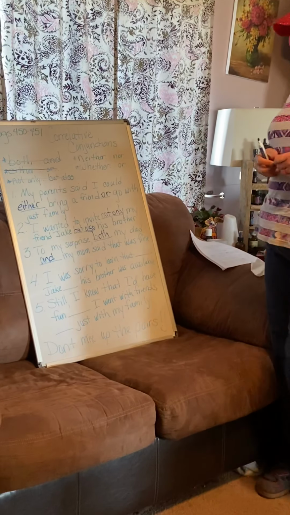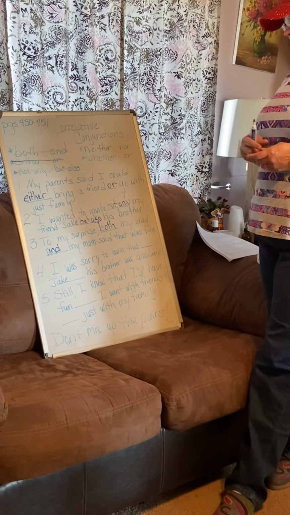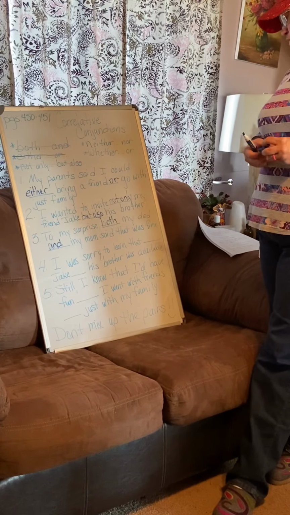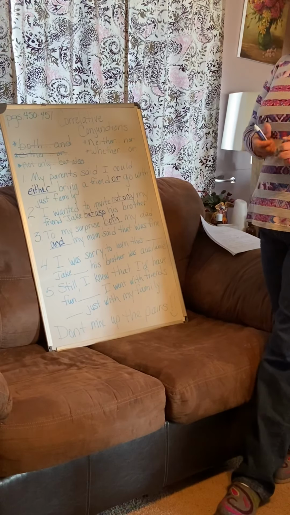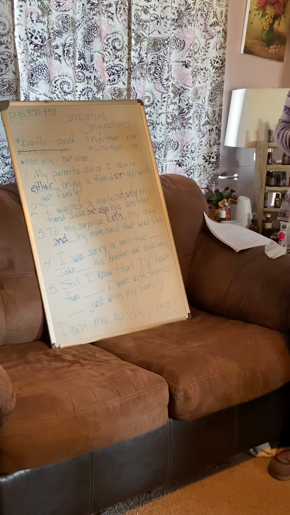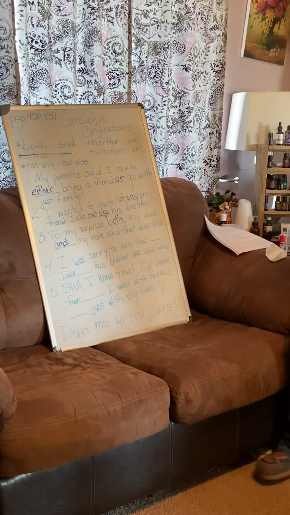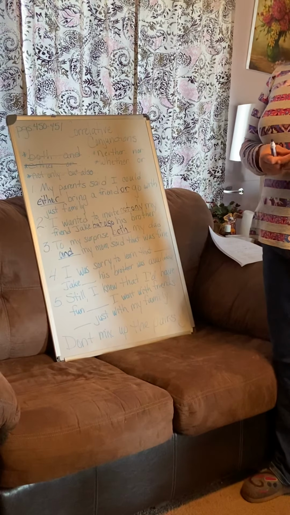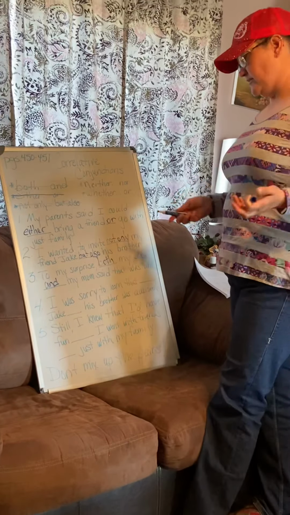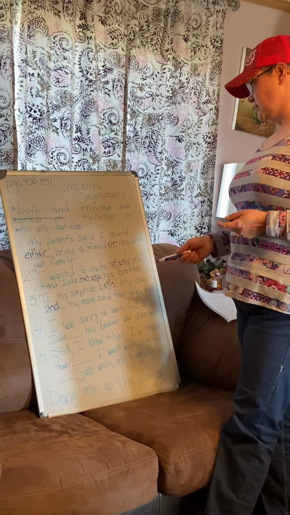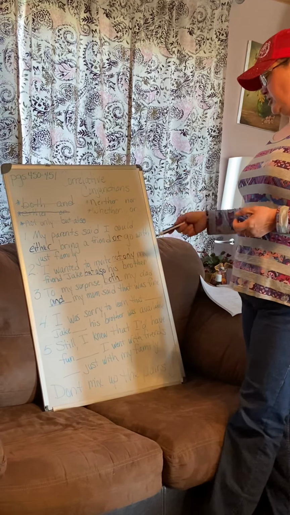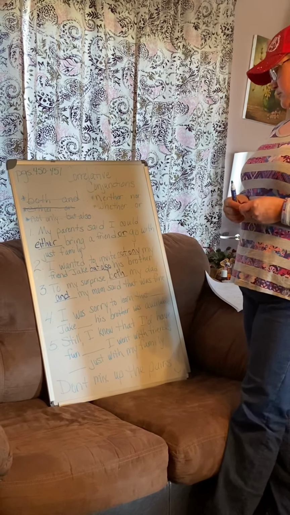So number 4, I was sorry to learn that blank Jake, blank his brother, was available. If you were sorry to learn, that would make it negative. So you're not happy, you're negative about the situation. I was sorry to learn that neither Jake nor his brother was available.